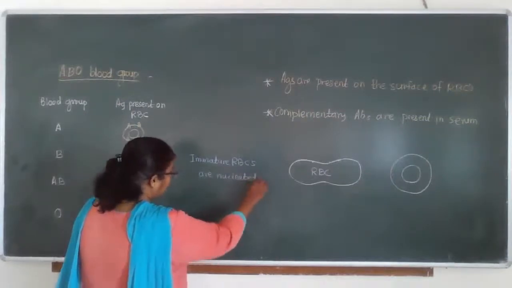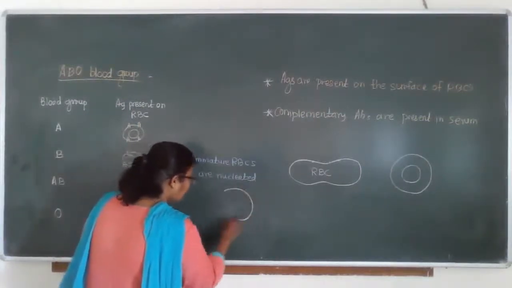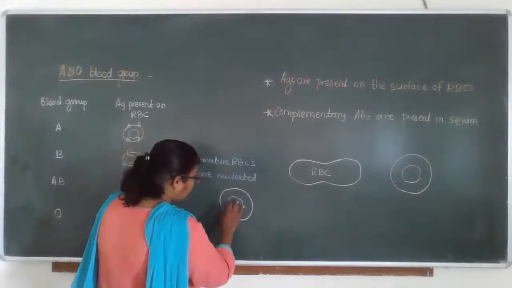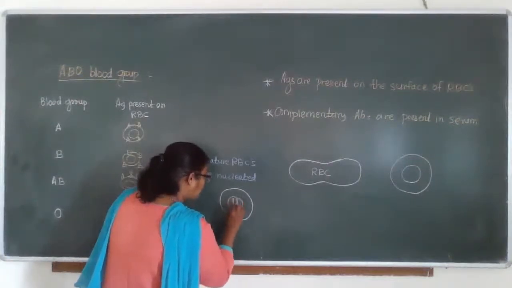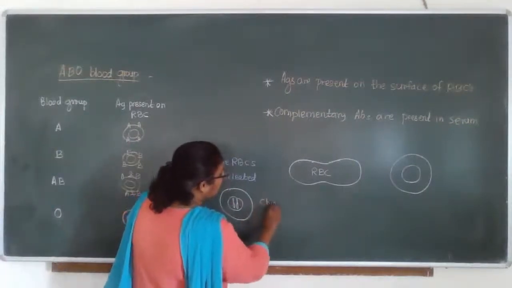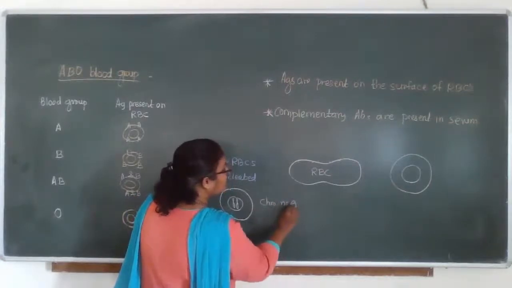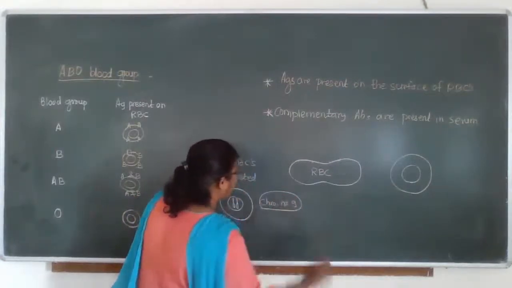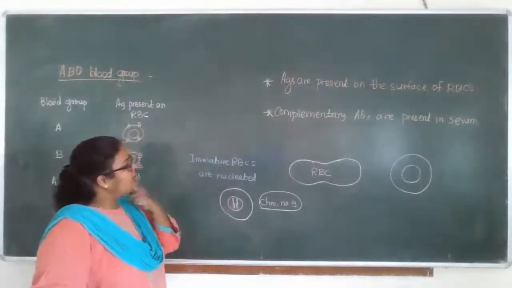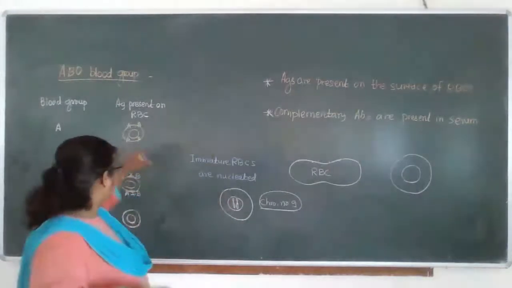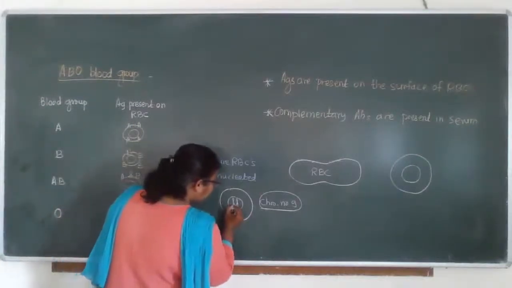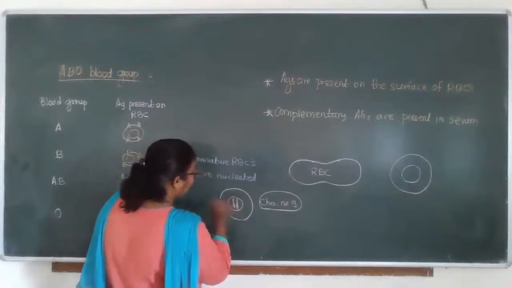So this is our immature RBC, and this immature RBC has the nucleus. And this nucleus has the chromosomes, especially chromosome number 9. Listen everyone, this is important for you for NEET. On chromosome number 9, there is a gene for the antigen present on RBC. So for example, here is the gene which is responsible for the antigen.